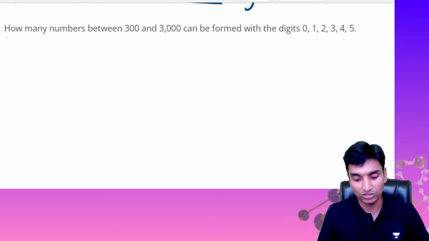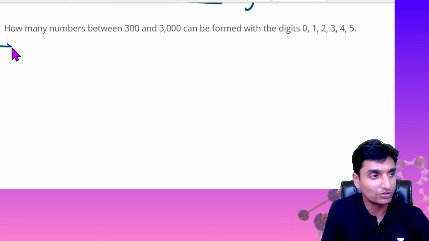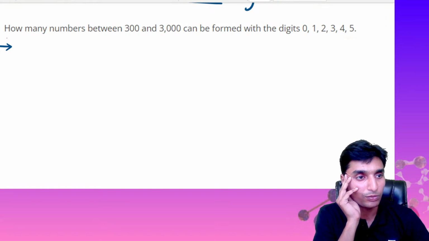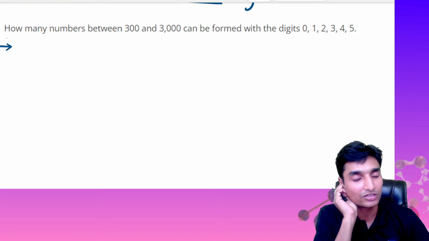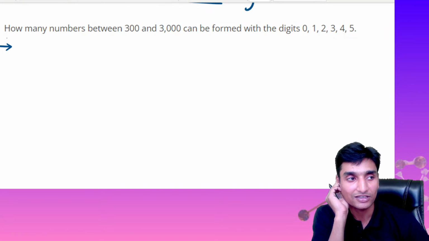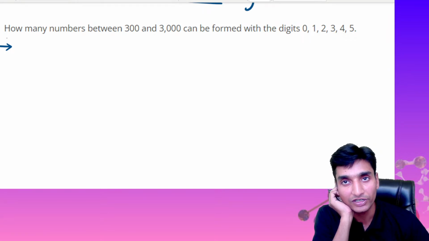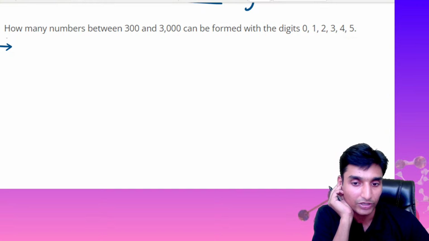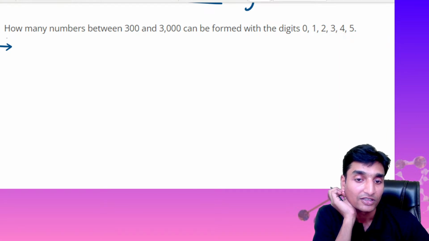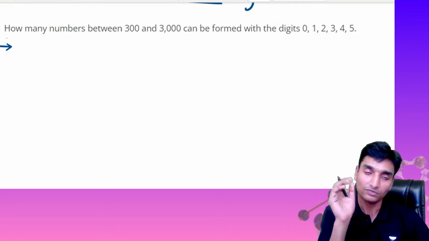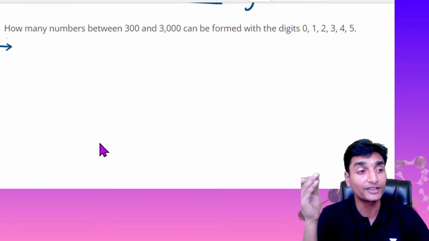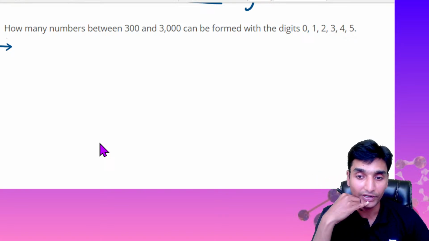Okay, so one last question, guys. So listen to this question here. How many numbers between 300 and 3000 can be formed with the digits 0, 1, 2, 3, 4 and 5? Okay, so once again he has given us 6 digits and he is asking how many numbers can be formed in between 300 and 3000. Okay, so initially what are we going to do, guys? We are going to find out initially 3 digit numbers. Okay, we are going to look into how many 3 digit numbers can be formed which are greater than 300.